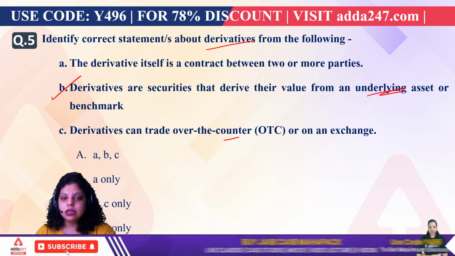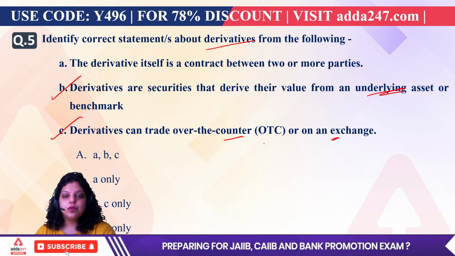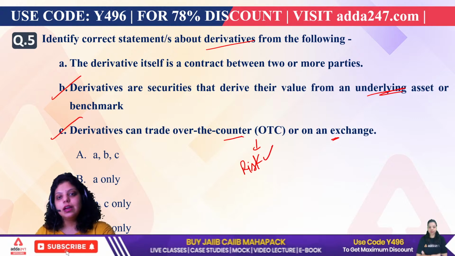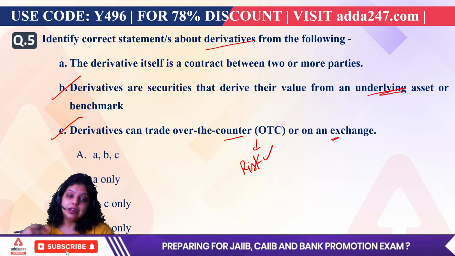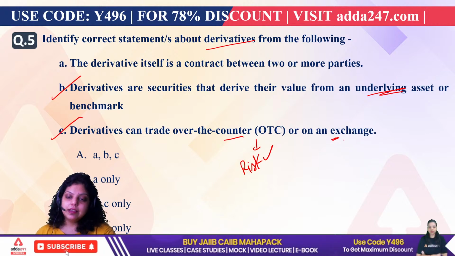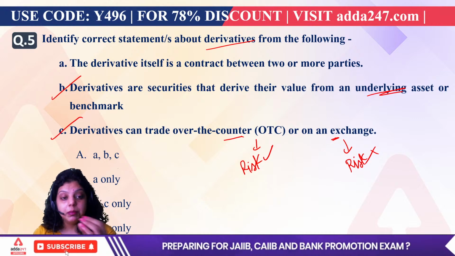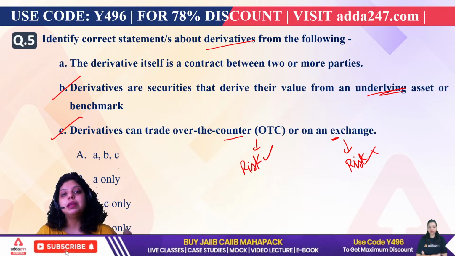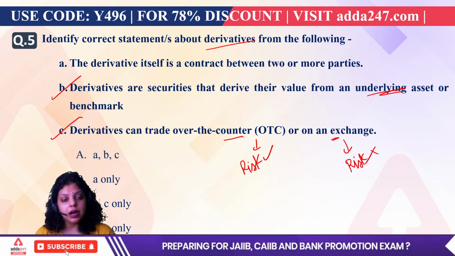That is true. Over the counter derivatives and exchange traded derivatives both are available. What is the difference? In over the counter there will be risk, because two parties are coming and they are deciding what they want to sell and purchase, so there is no mediator. That's why risk can occur in the over the counter. But in an exchange traded derivative there is no such risk, because there will be a mediator. It can be a stock exchange or a commodity exchange, which will become the mediator between the two parties, and then the two parties will perform their agreement.